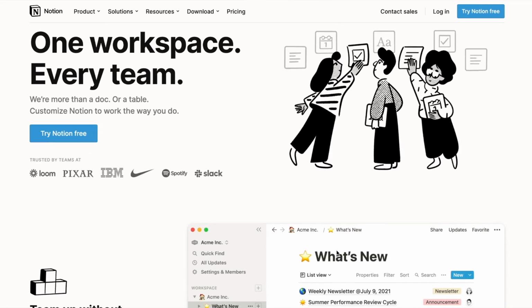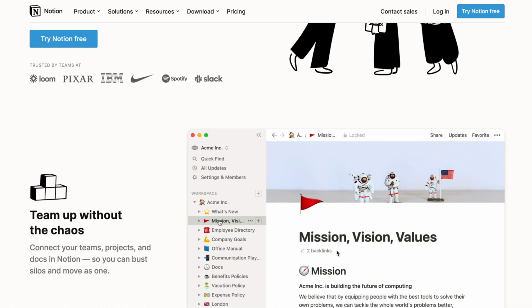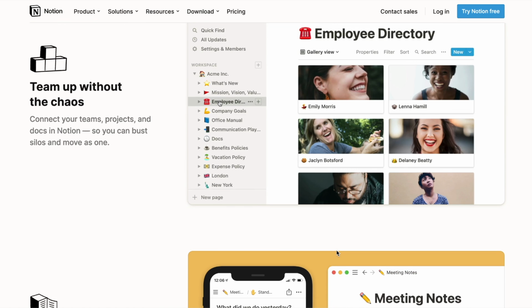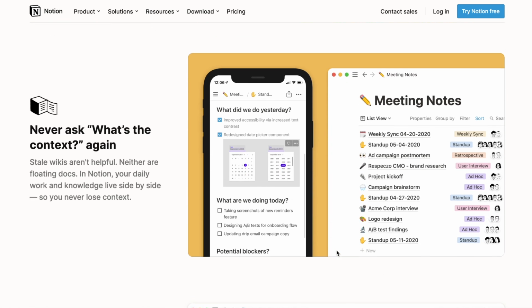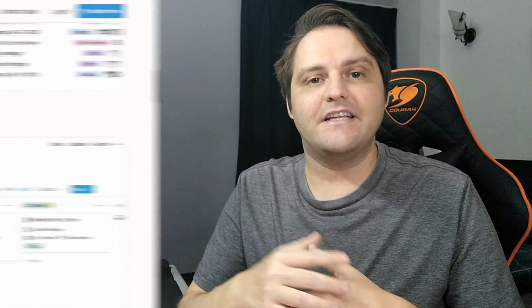Well, Notion is kind of hard to explain. It's an app that allows you to build web pages and use databases and embed documents and share those or work on those with other people on your team. A lot of businesses these days are using Notion to develop internal intranets or wiki documents or any kind of SOPs that they want to create. So it's like a database for a company that allows you to look at all the different pages that you need to have instead of building a full website for your company or business.